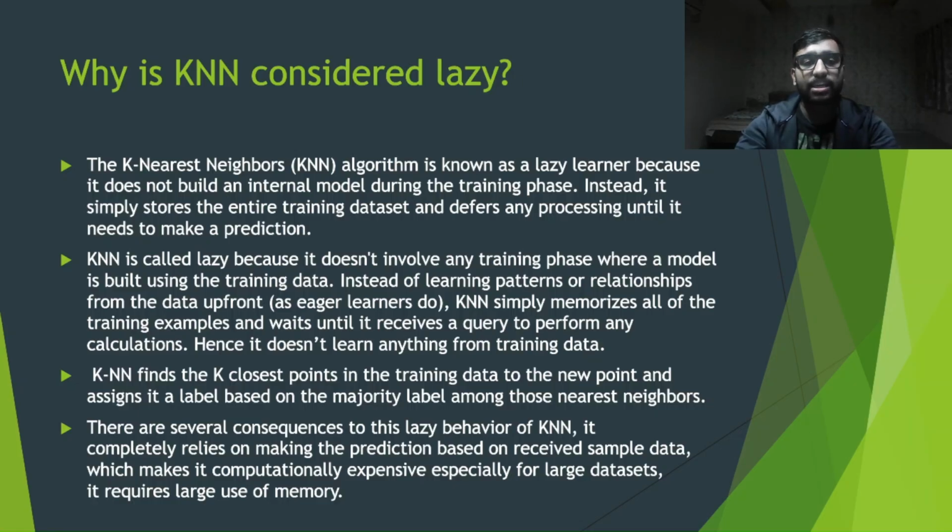The k nearest neighbors KNN algorithm is known as a lazy learner because it does not build an intermediate model during the training phase. Instead, it simply stores the entire training dataset and defers any processing until it needs to make a prediction. So the main reason why KNN is considered a lazy learner is the absence of a training phase in the KNN algorithm.